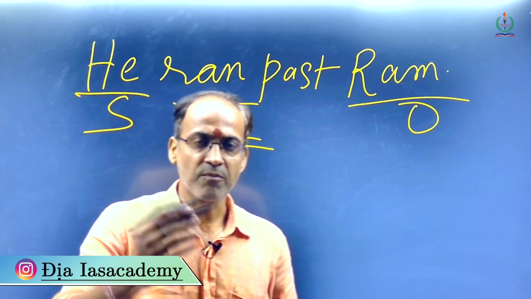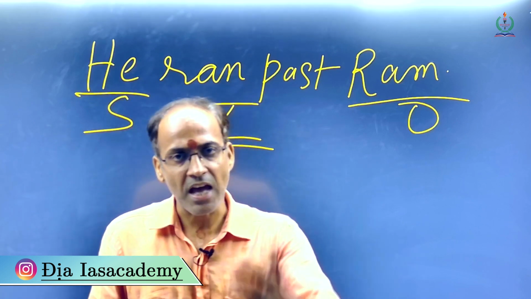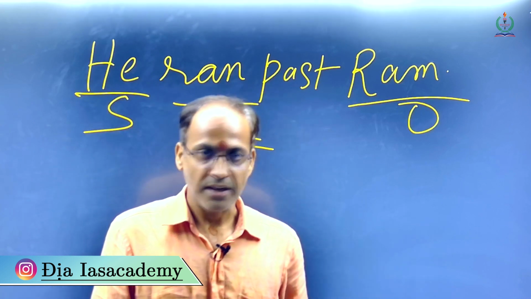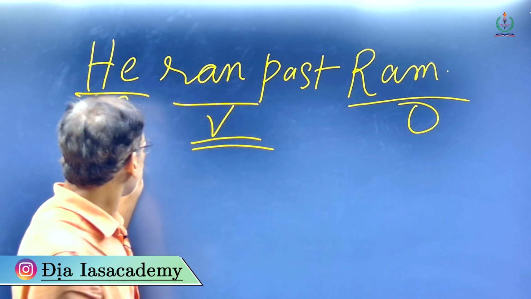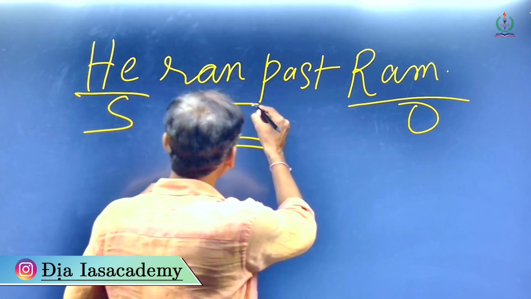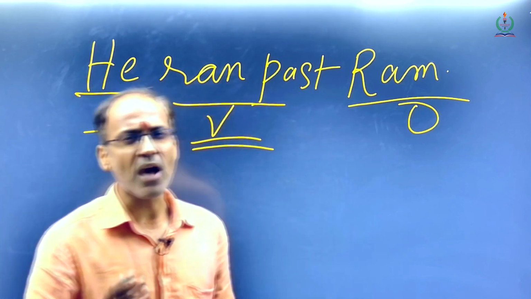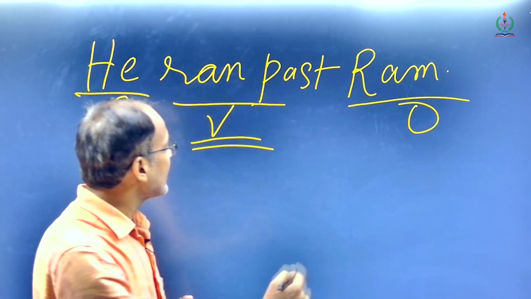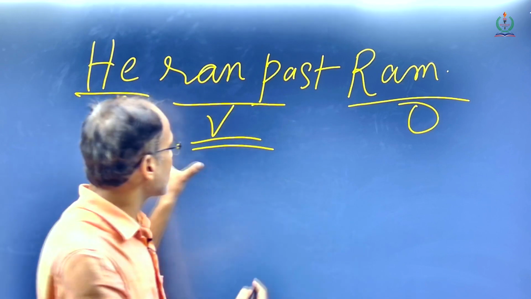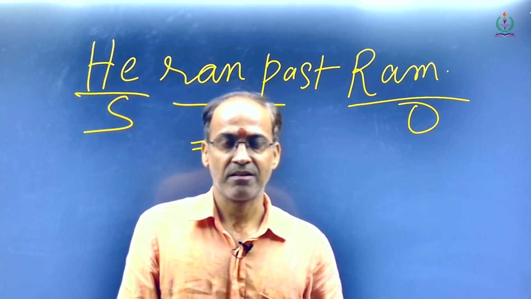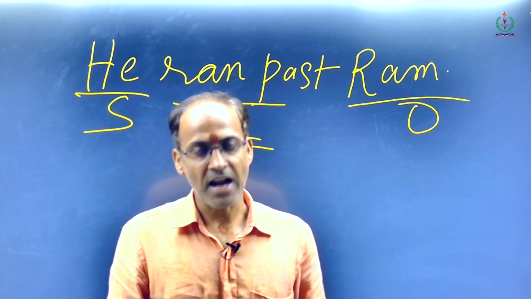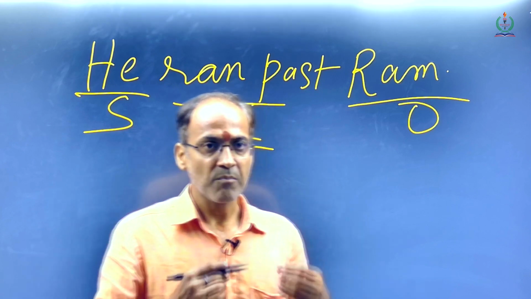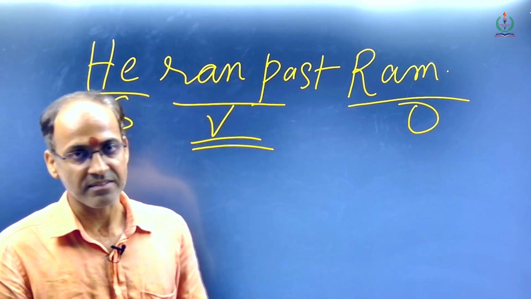this means basically he went past Ram, that means वो Ram से आगे निकल गया, that is okay. But still in this sentence, we find that the verb doesn't require any direct object, it doesn't make any impact. The action of the subject is independent of the object, and it makes complete sense in this sentence.